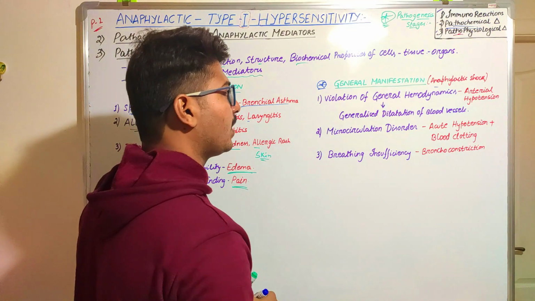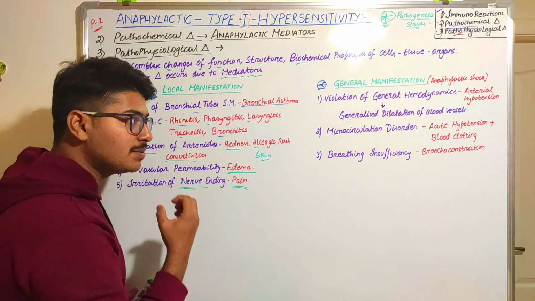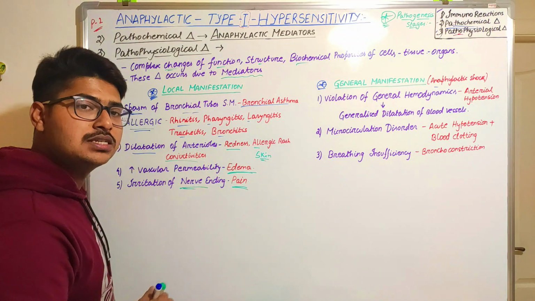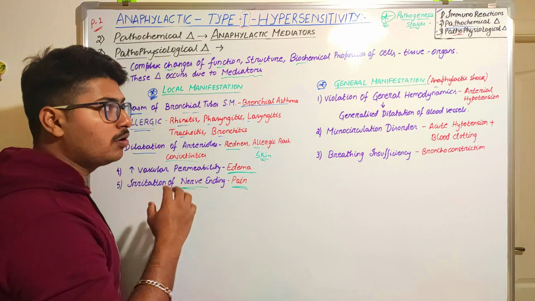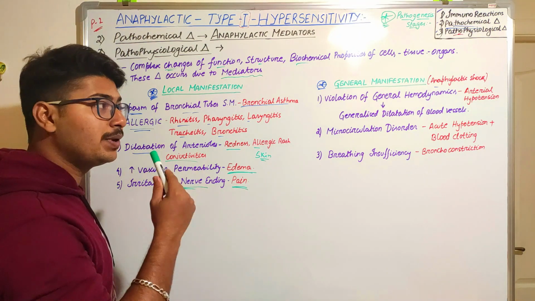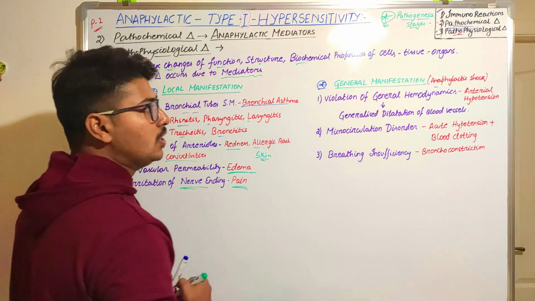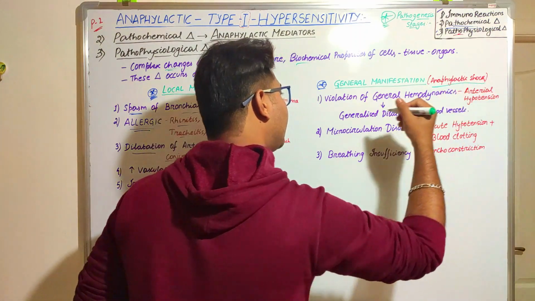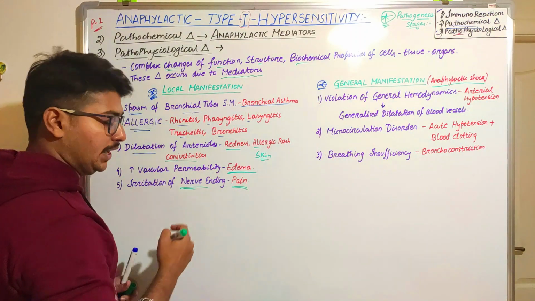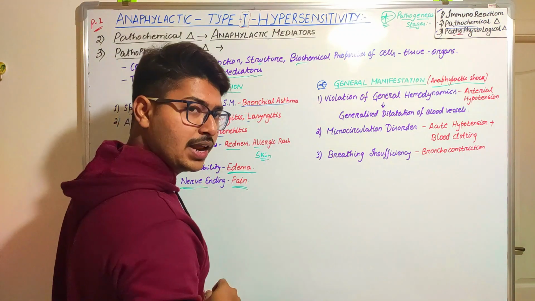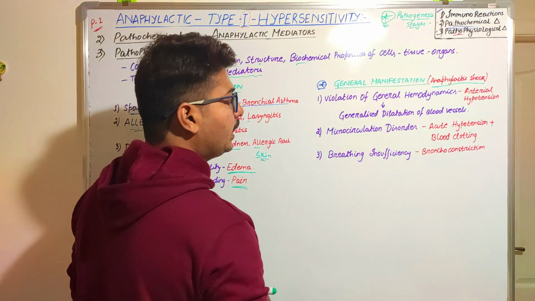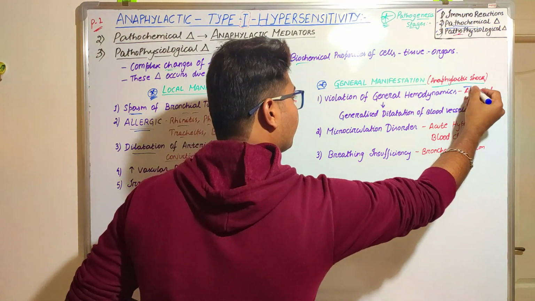Next comes the general manifestation. As I have said, general manifestation is otherwise known as anaphylactic shock, a severe form of shock that needs to be checked. If it is not checked, then the person could die. So what are the generalized manifestations that could occur in these anaphylactic reactions? Yes, it can be arterial hypotension.